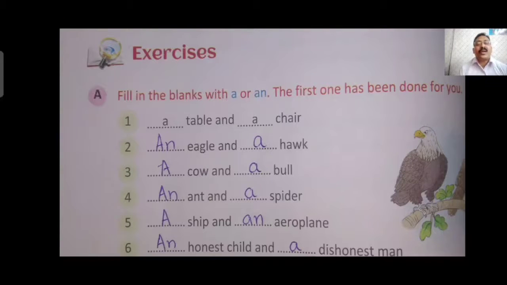Sixth one, an honest child and a dishonest man. Honest, as I told you, words starting with a silent H generally have N before them, so N is written before honest child. And dishonest D is a consonant, so A is written before it.